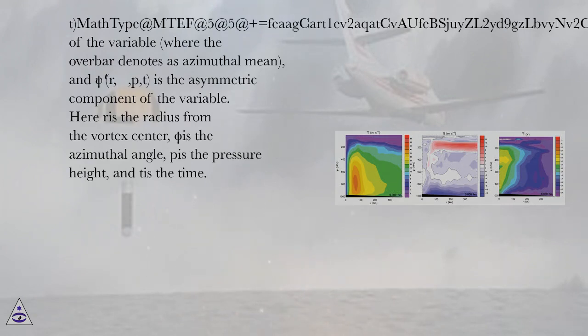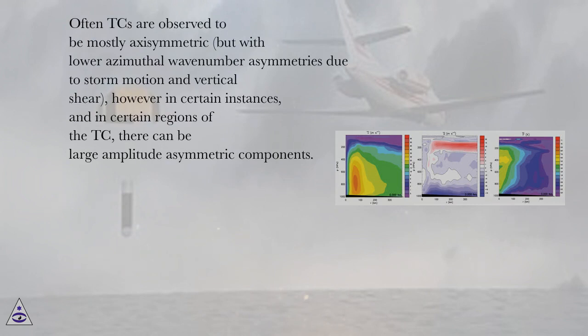is the axisymmetric component of the variable, where the overbar denotes the azimuthal mean, and psi-prime(r, phi, p, t) is the asymmetric component of the variable. Here r is the radius from the vortex center, phi is the azimuthal angle, p is the pressure height, and t is the time. Often TCs are observed to be mostly axisymmetric, but with lower azimuthal wavenumber asymmetries due to storm motion and vertical shear.